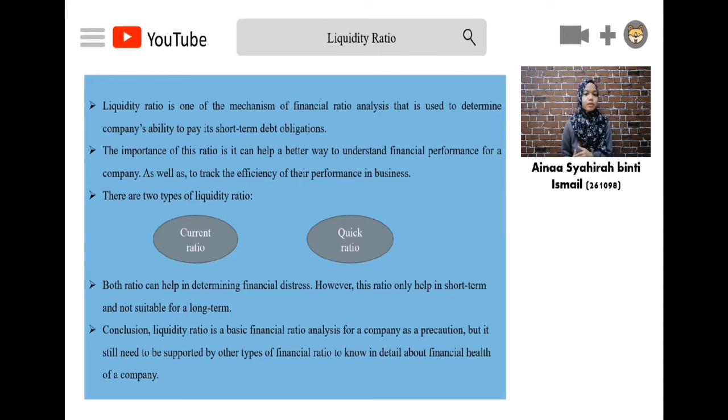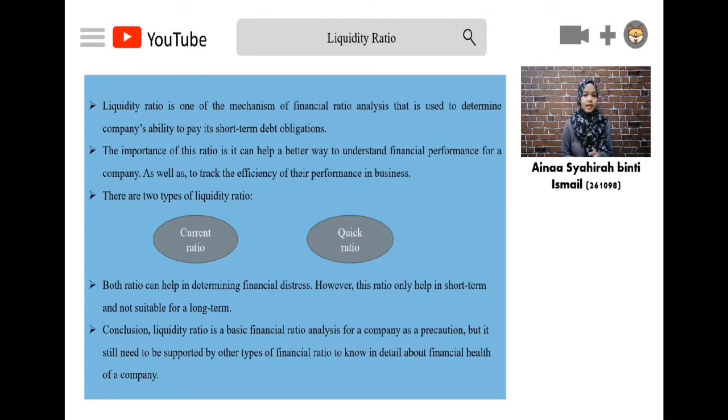Meanwhile, quick ratio can be defined as an indicator for a company to pay its current liabilities without needing to sell its inventory or obtain additional financing. The indicator is the same as the current ratio, where a higher ratio means the company has good financial health, while a lower ratio means the company is more likely to struggle in paying its debt.